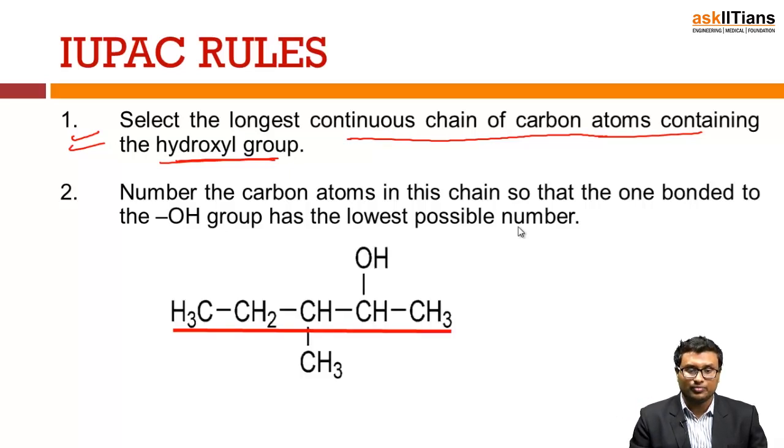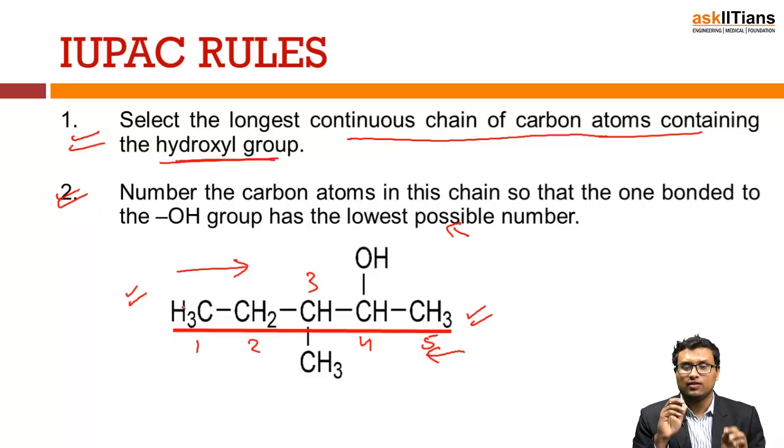For example, you can see here a given organic compound. The first thing is you have to select the longest chain. Yes, I have selected the longest chain. This is done. Afterwards, I have two possibilities, according to the second rule that you have to select the lowest possible number. I can name from this side, or I can name from the other side. So it is 1, 2, 3, 4, 5.